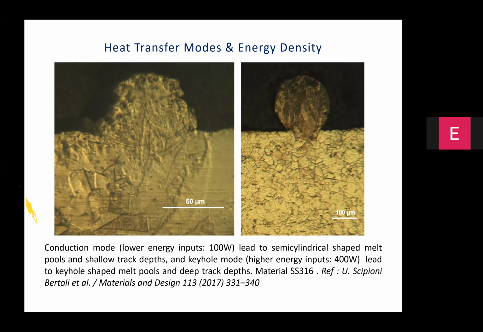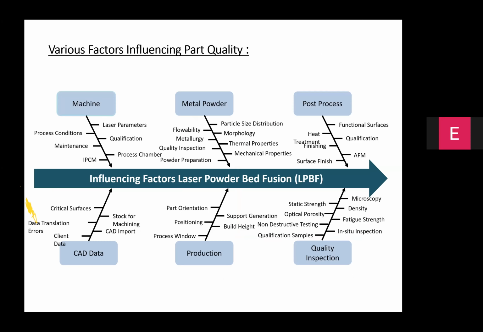exceeding few layers. So if you look at the parameters that are affecting the outcome in a powder bed fusion, the parameters could be connected with metal powder itself in terms of particle size distribution, morphology, thermal properties like specific heat, absorptivity, and it could be connected with production processes like laser power, hatch spacing, layer thickness, scan strategy, or it could be something connected with the lasers in terms of the laser parameters.